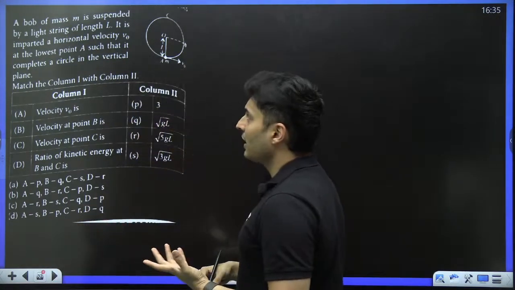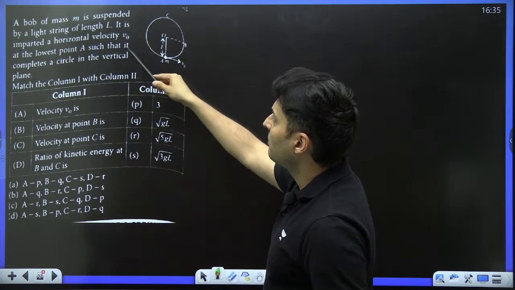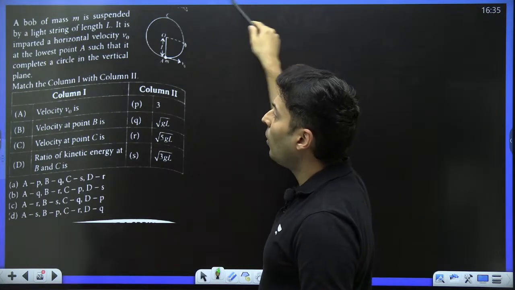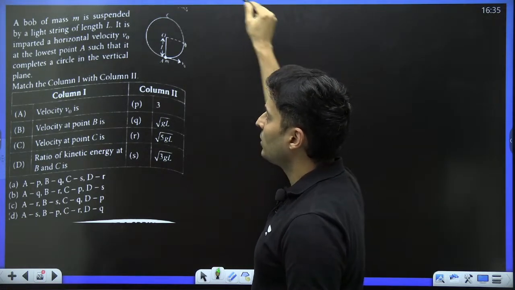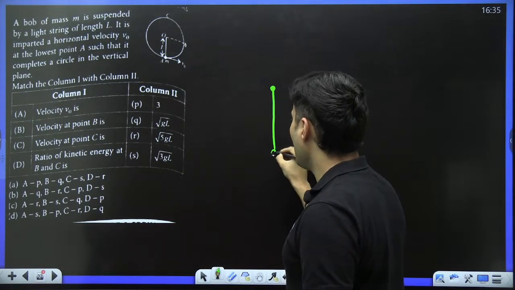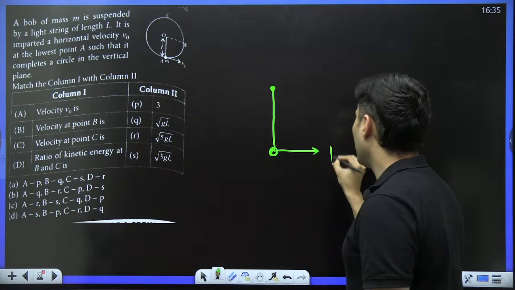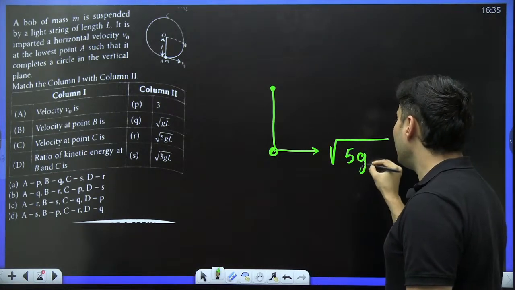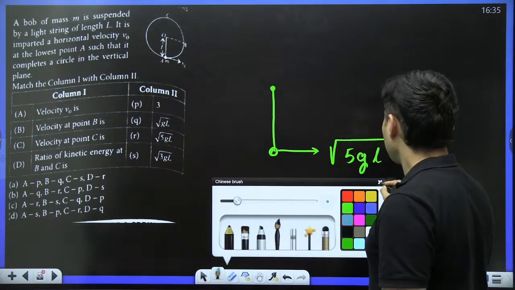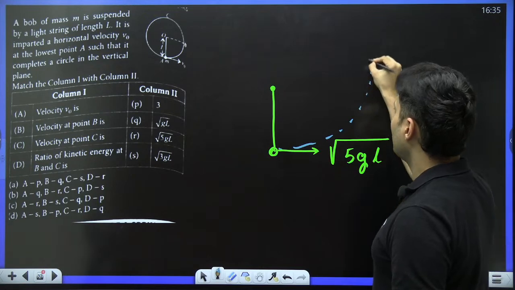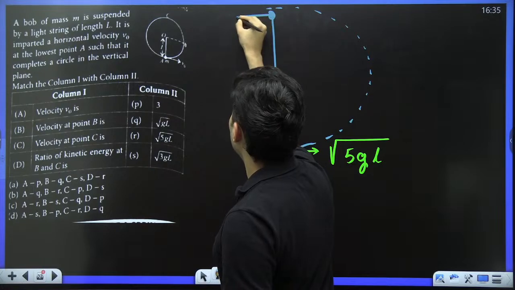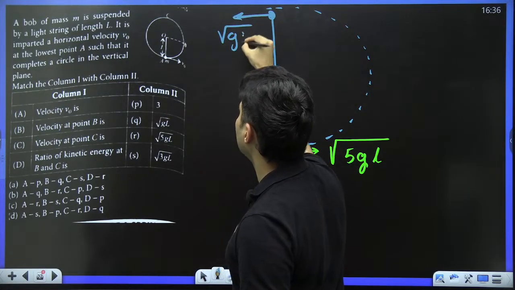When you solve these kinds of questions, where you have been given a situation, in this case a bob of mass m is suspended, and you impart a horizontal velocity at the lowest point so that it completes the vertical circle. Whenever you have a string-like pendulum, and you have to impart a certain velocity for it to complete the circle, the minimum speed is root of 5gL, and at the topmost point the speed does not become 0, it is still present, it is basically root gL.